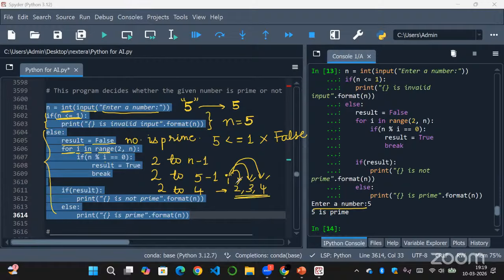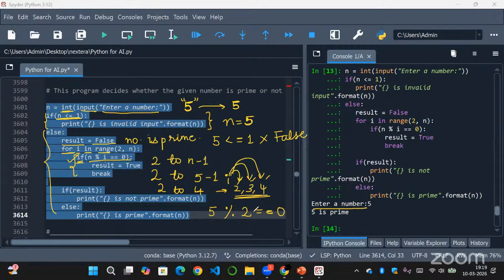I will refer to 2, 3, 4 and instead of a for loop, it will go and check the if condition, that is n modulo I equal to 0. So n means 5, right? Modulo 2. First I will refer to 2 and it will check if it is equal to 0. If the modulo of n and the number is 0, then your number 2 is exactly dividing 5. Otherwise, it won't be a divisor, it will not exactly divide.